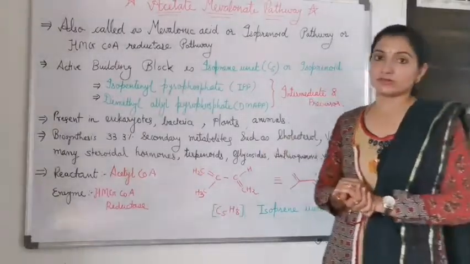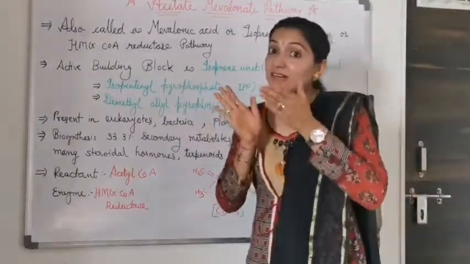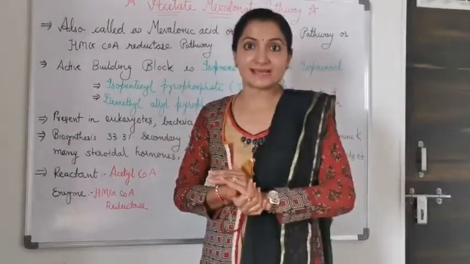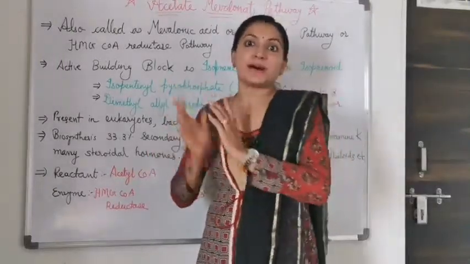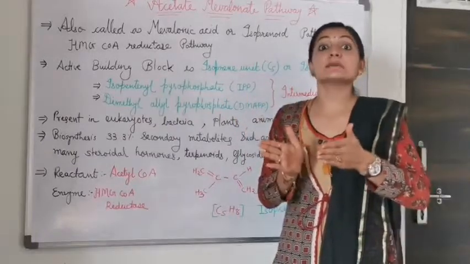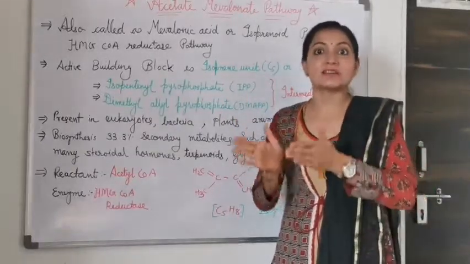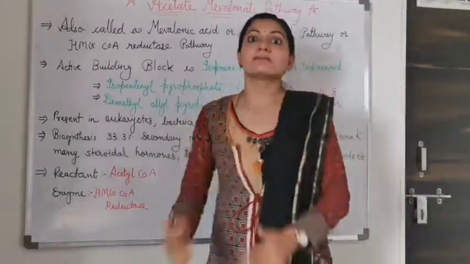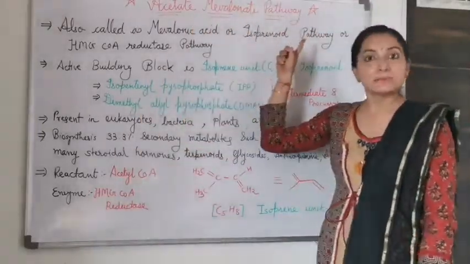Now, biosynthesis of 33.3% of secondary metabolites happens by this pathway, which means we get 33.3% of secondary metabolites synthesized or produced by the acetate mevalonate pathway.